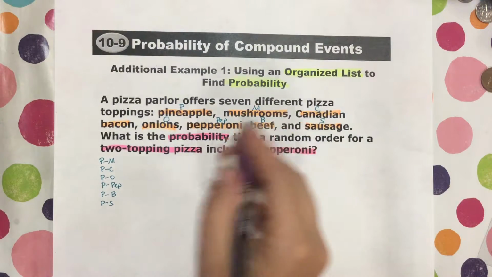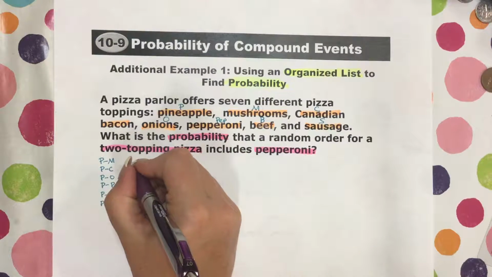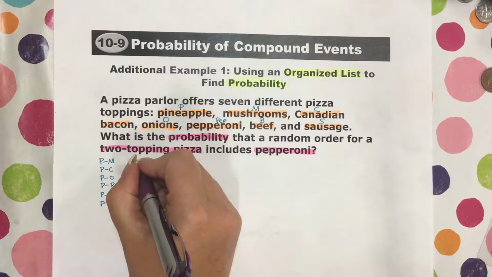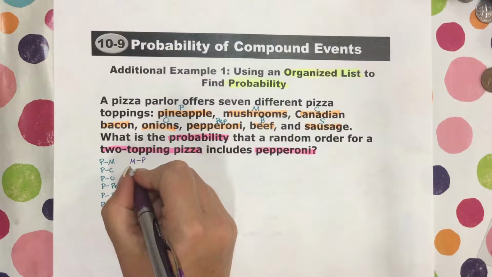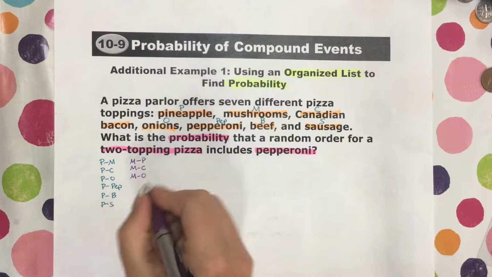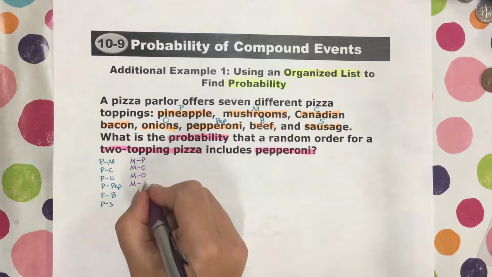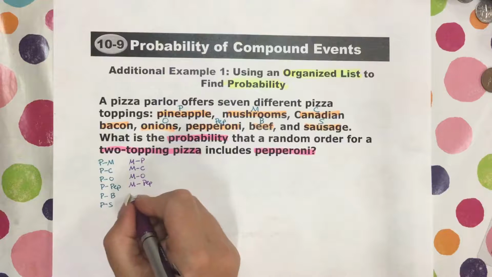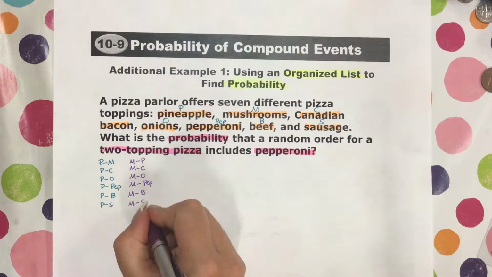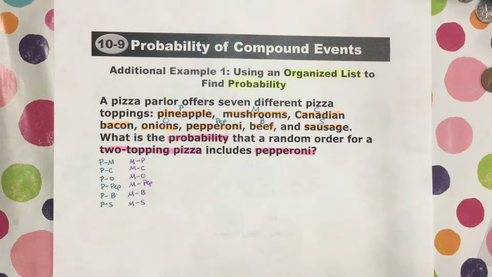Let's go with mushrooms. Mushrooms could go with pineapple. Mushrooms could go with Canadian bacon. Mushrooms could go with onions. Mushrooms could go with pep. Mushrooms could go with beef. And also mushrooms could go with sausage. Those are all the ones for mushrooms.